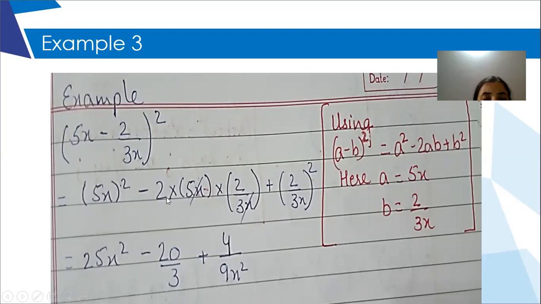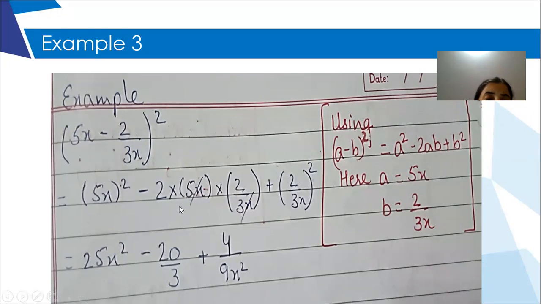So here 2 will be multiplied with 5x and will be multiplied with 2 upon 3x. Now pay attention over here. Here in the first term, x is in the numerator and second term, x is in the denominator. You will make no changes and keep it the way they are. And then plus b square. So it is plus 2 upon 3x whole square, because my b is nothing but 2 upon 3x.